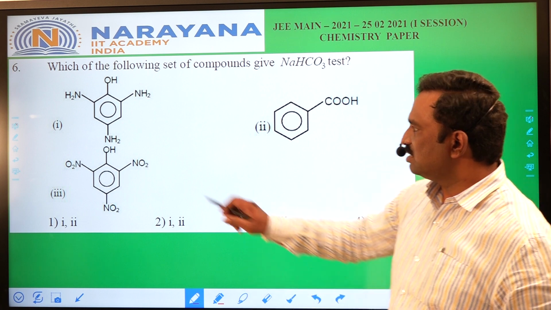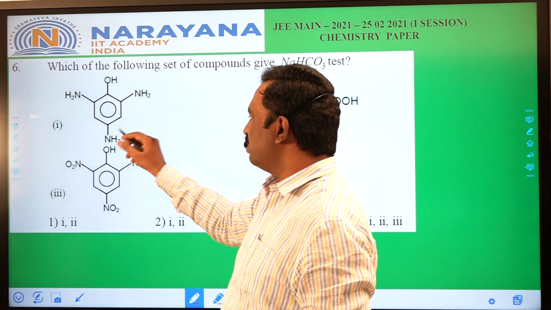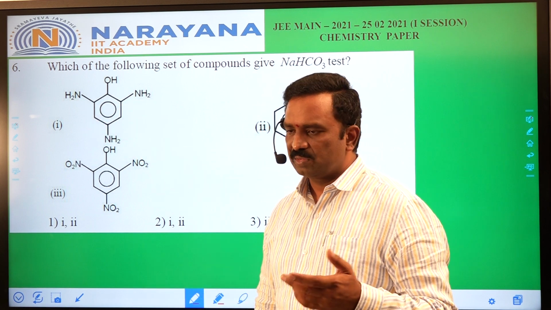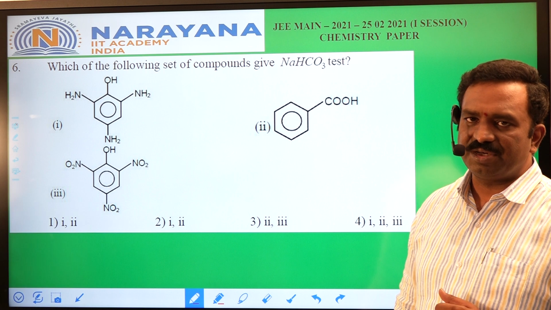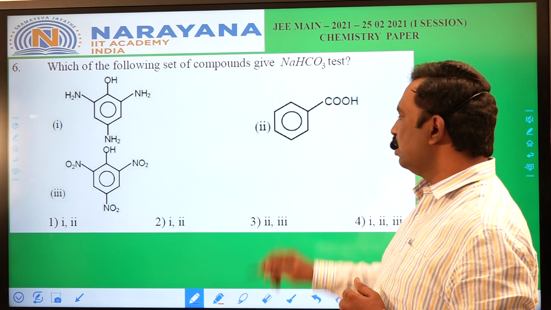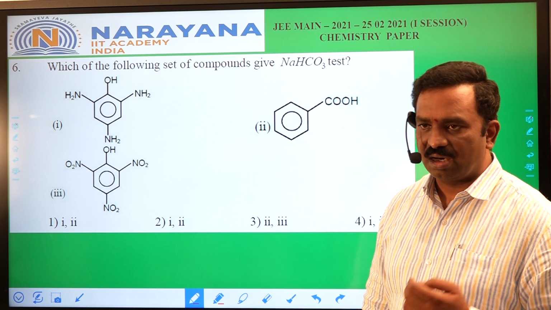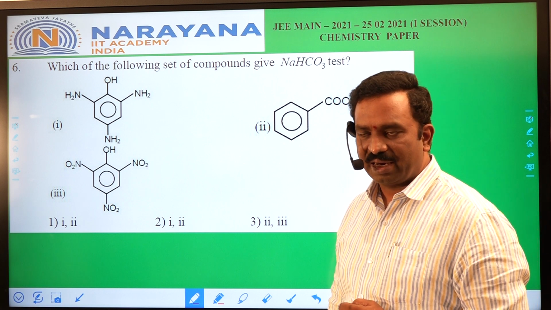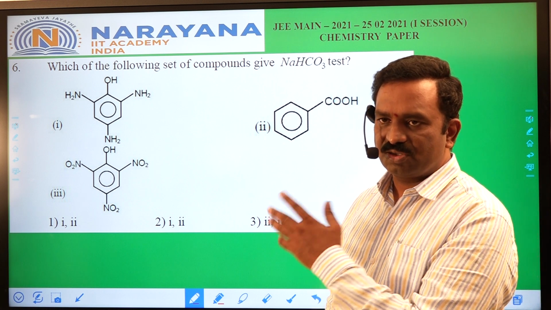So here this is the phenol supported by the NH2 donating group. Donating groups reduce the acidic strength of phenols. Carboxylic acids, these are stronger acids, aromatic acids are stronger acids.